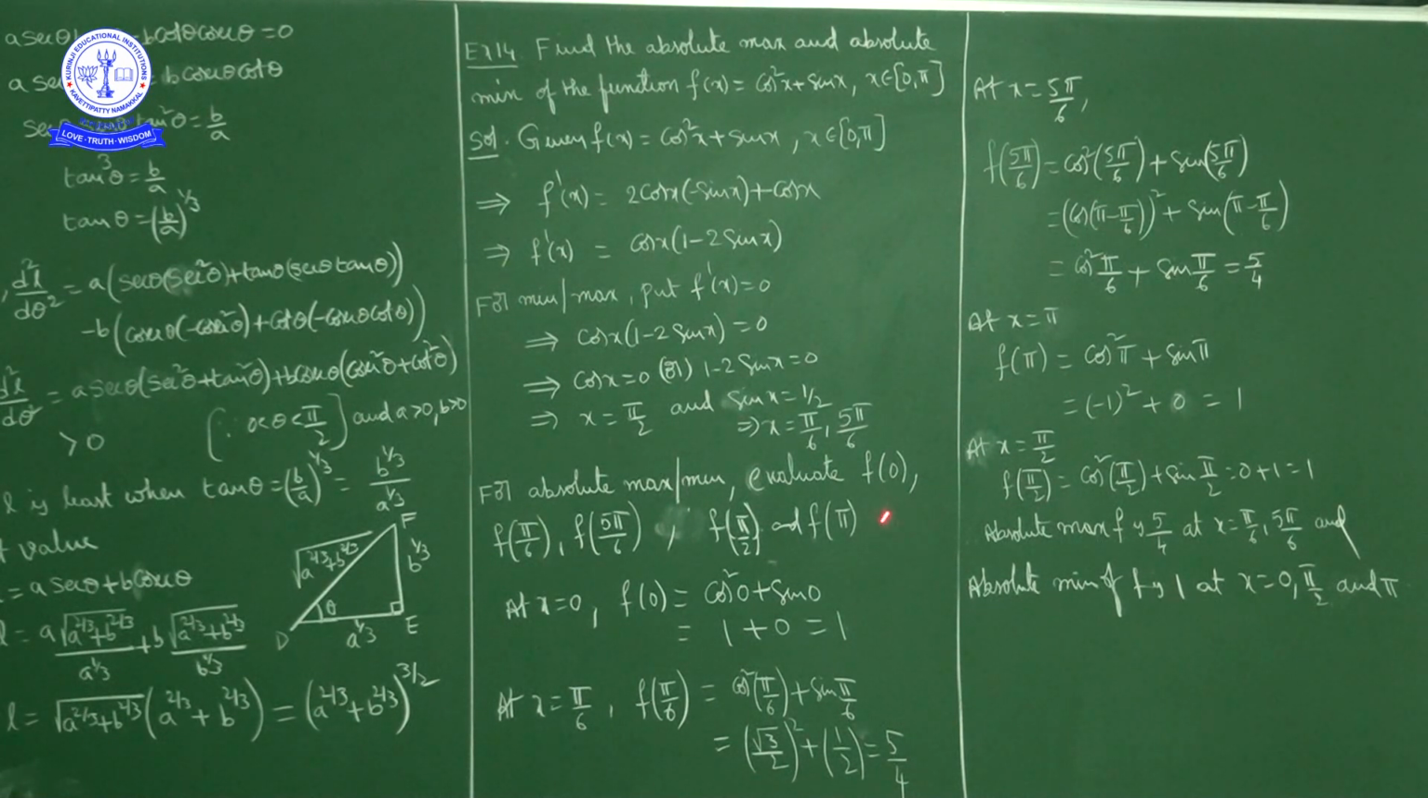Now f of 0: at x equal to 0, f of x is how much? f of x is cos square x plus sin x. So f of 0 is cos square 0 plus sin 0, okay.